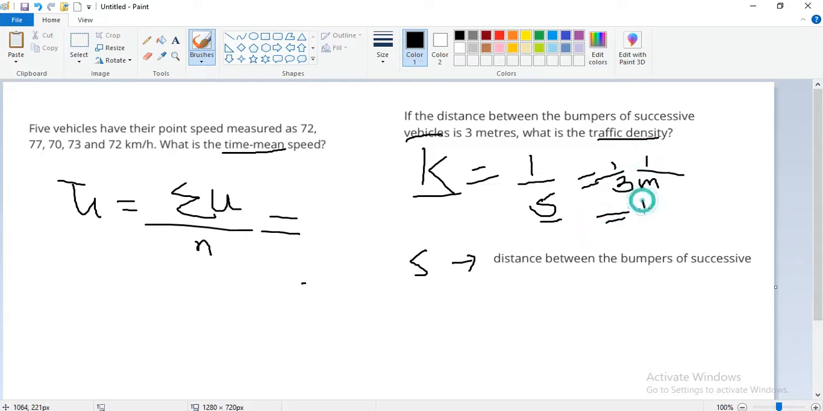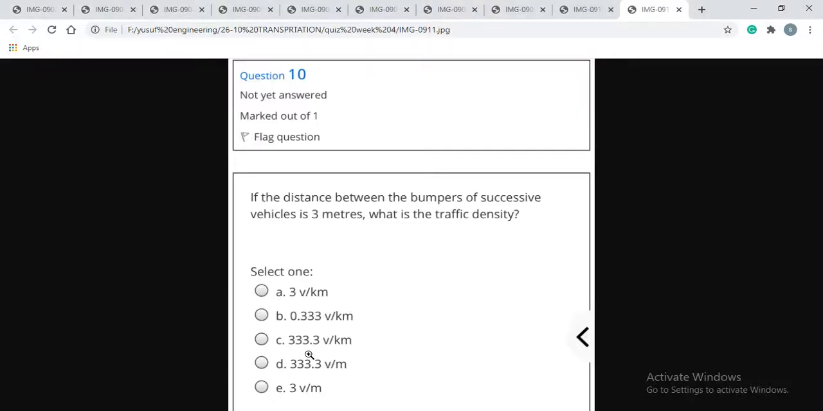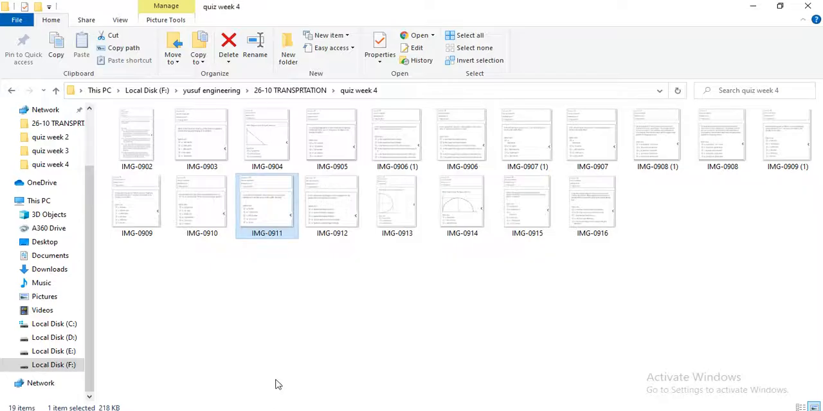We just need to multiply it by 1000. So 1 upon 0.33 into 1000, if we do, the answer will be 333.33. So option C is correct. Okay, so the option 3 is the correct one.